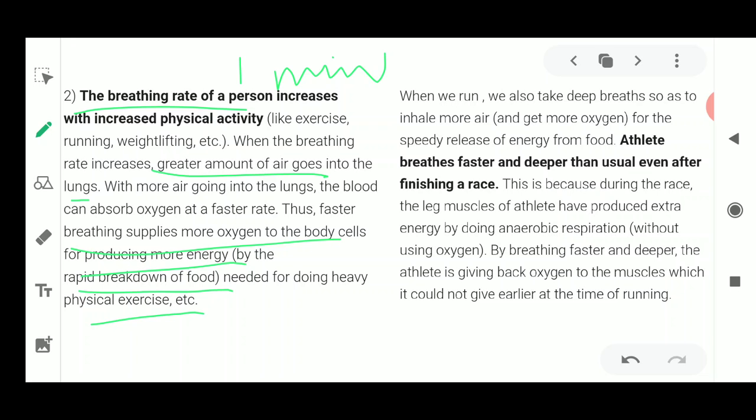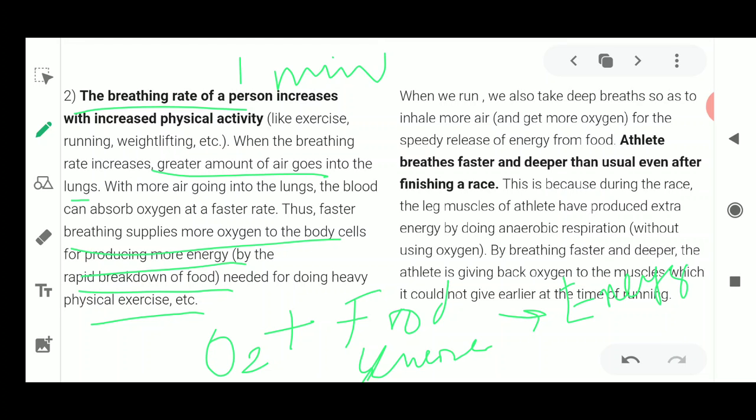Okay, so remember this point, that once we are inhaling more oxygen, why are you inhaling more oxygen? Because you need to take up more and more energy, and where are you getting this energy from? It is only possible when this oxygen which is being inhaled combines with your food, meaning it combines with your glucose. Once this combines with glucose, it is broken down to release energy, and it gives rise to carbon dioxide and water also.